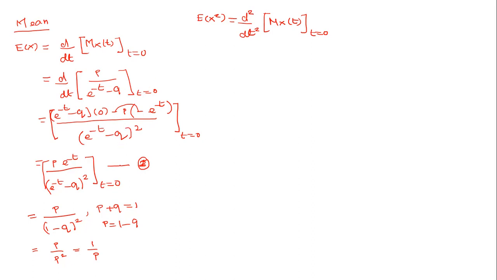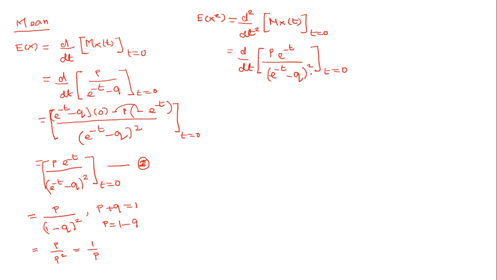As you notice, equation number 1 is where we have differentiated Mx of t once, so we can use equation number 1 over here. So d by dt of Mx of t, nothing but p e power minus t divided by (e power minus t minus q) the whole square, at t equal to 0.